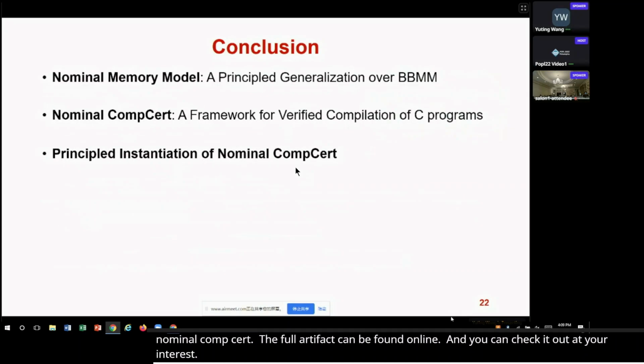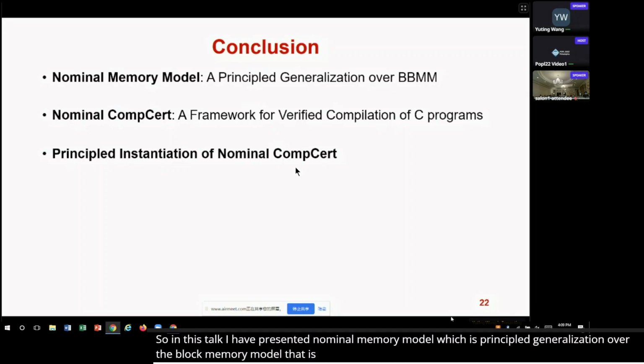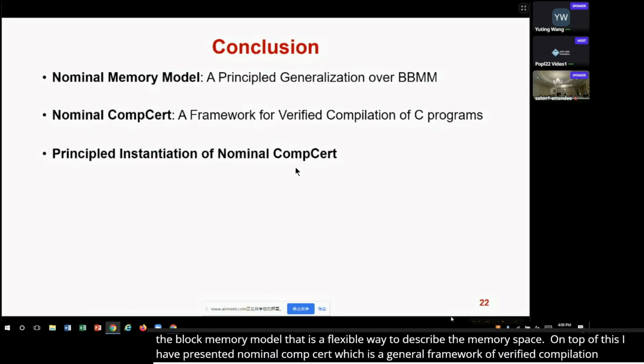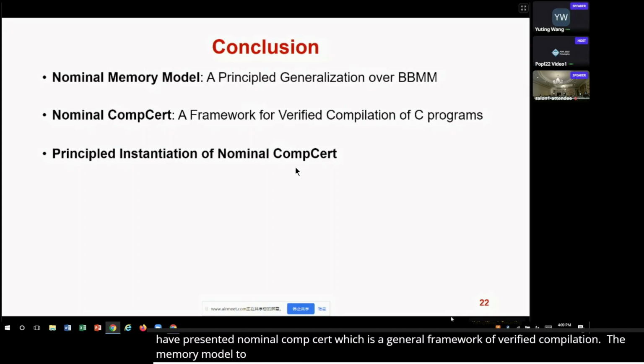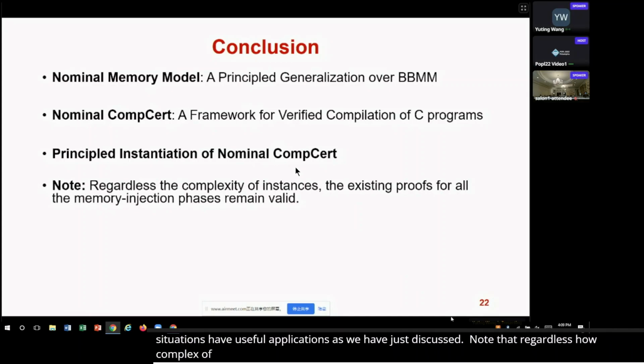So in this talk, I have presented the nominal memory model, which is a principled generalization over the block-based memory model that provides a flexible way to describe the memory space. On top of this, I have presented the nominal COMSURT, which is a general framework for verified compilation. In this sense, you can instantiate the nominal memory model to get different instances of COMSURT with different memory structures. Those instantiations have useful applications as we have just discussed. Note that regardless of how complex those instances are, the existing proofs, including the memory injection-based proofs, still remain valid.